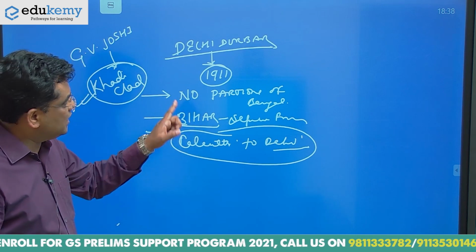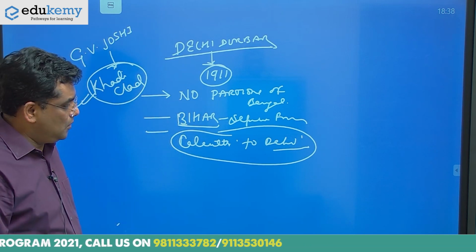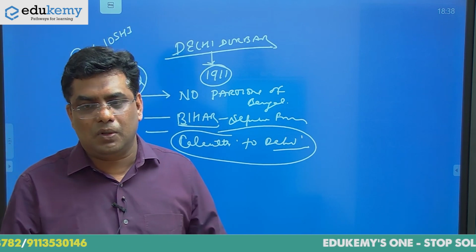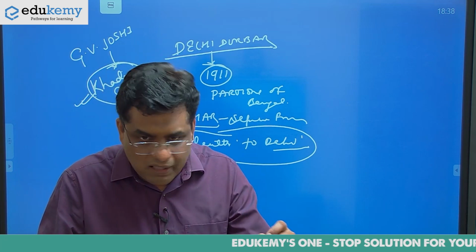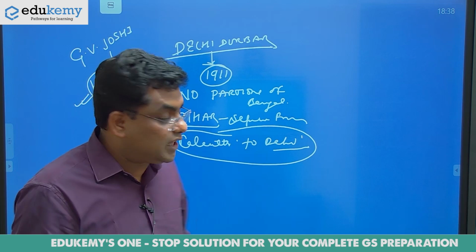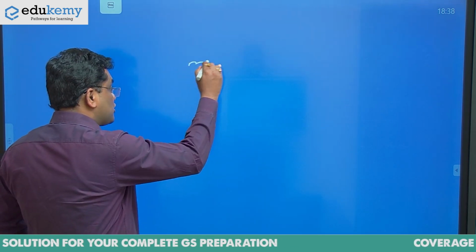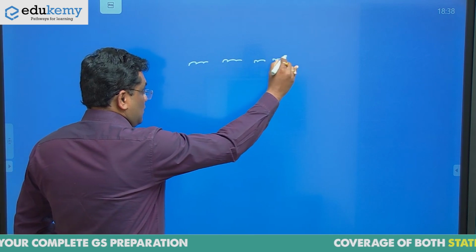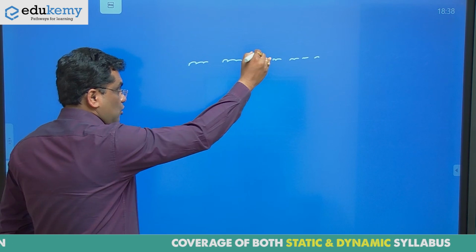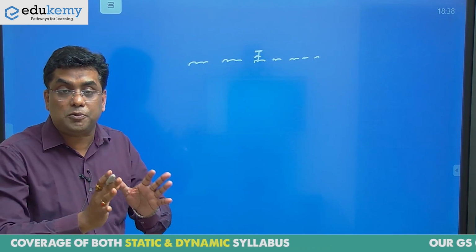So Lord Hardinge moved from Calcutta to Delhi. Lord Hardinge came from Calcutta. But when he was entering Delhi, there was a state procession and there was a caravan of elephants. Hundreds of elephants were there. And on one elephant, Lord Hardinge was sitting. He was entering in a state procession.